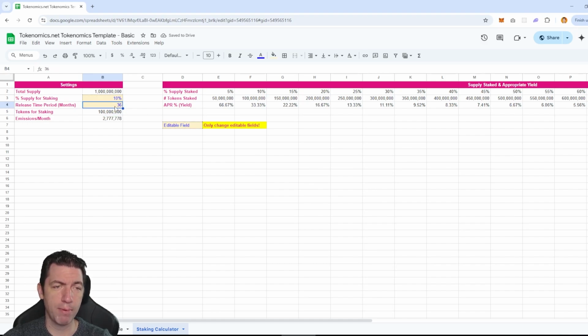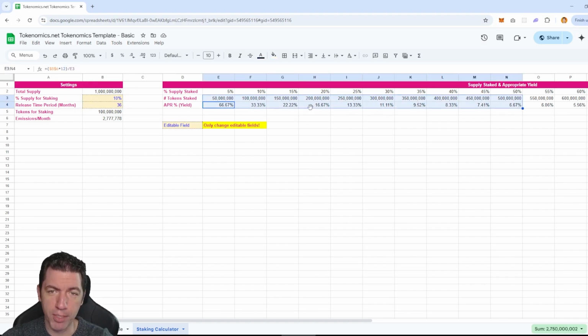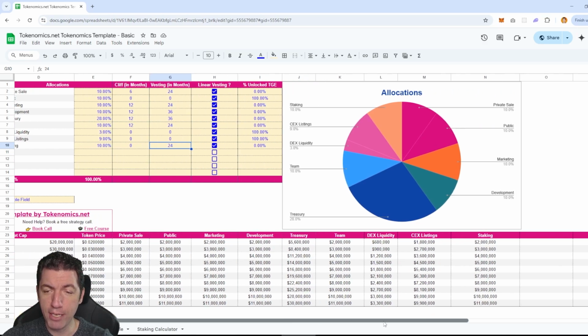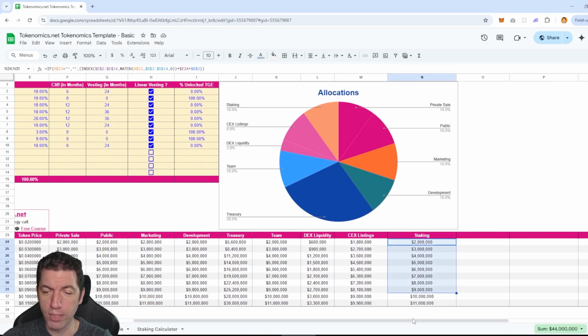So I've changed this now to be 36 months. And now you can see it's starting to look a little bit better from a sustainability standpoint. I am pretty comfortable with these numbers. Again, this is something you carefully consider. And also, again, look at the value of the staking allocation to make sure you're not releasing maybe too many tokens that could be dumped, right?